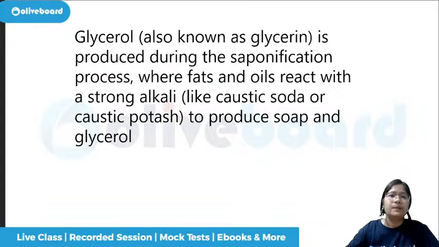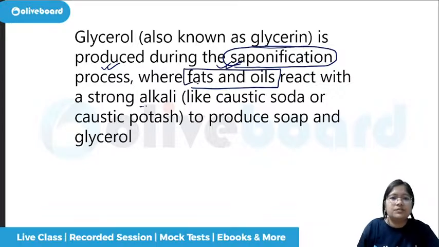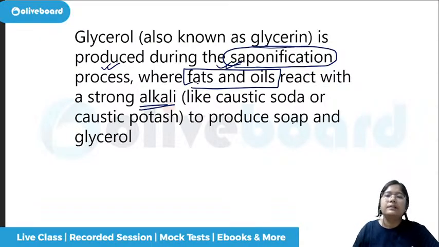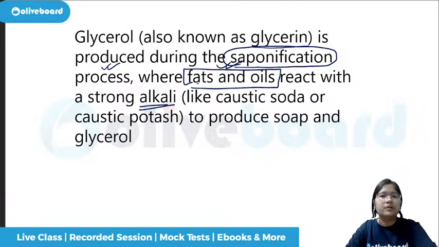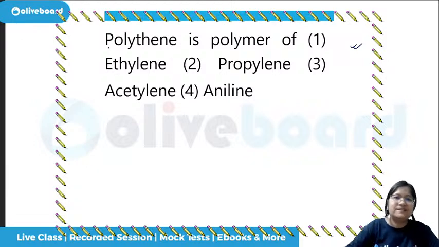So I think 3-4 questions can be seen directly from the first class, though this is the mixed series. Glycerol, also known as glycerin, is produced during the saponification process, where fats and oils react with a strong alkali. Soaps are basically alkaline in nature, right? So it can be caustic soda, it can be caustic potash, whatever alkali they want to add, and the soda component is also there. So much so that normal soda also can probably be used for some skincare purposes.